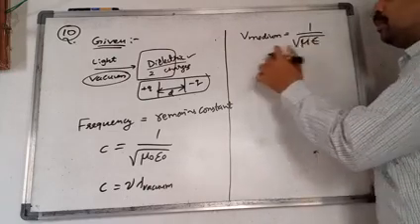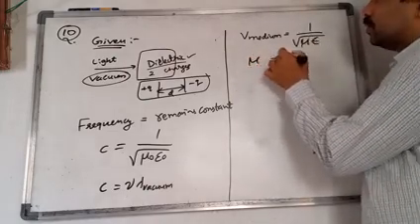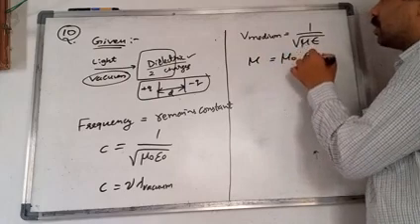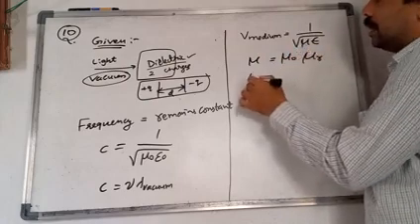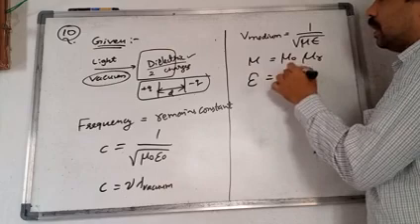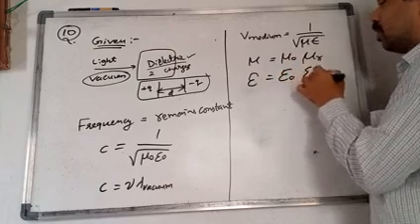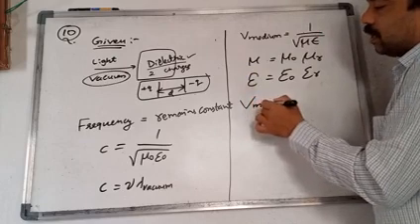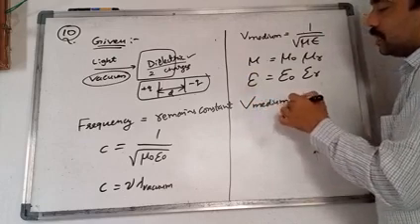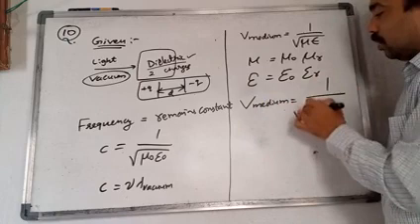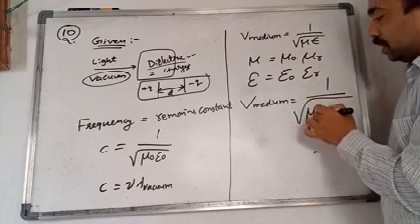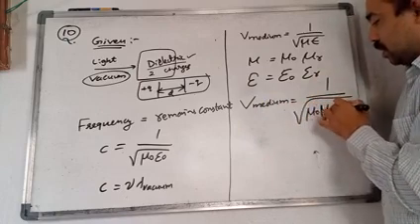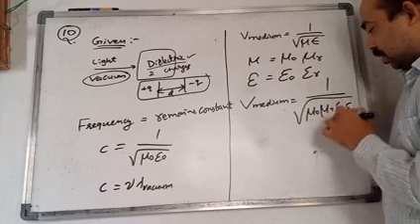But we already know that mu is equal to mu naught into mu r, and epsilon is equal to epsilon naught into epsilon r. Substituting these values, the velocity in a medium is equal to 1 by under root of mu naught mu r epsilon naught epsilon r.